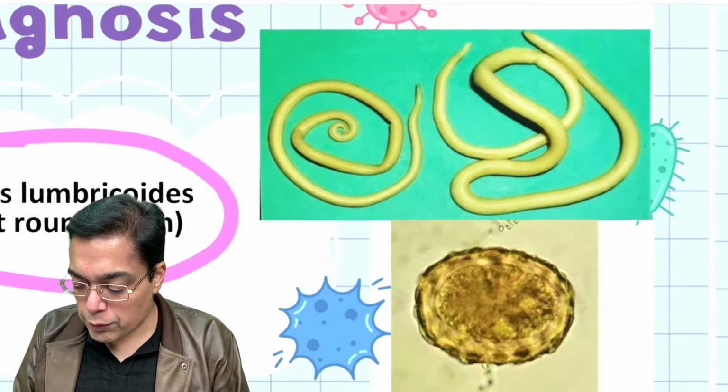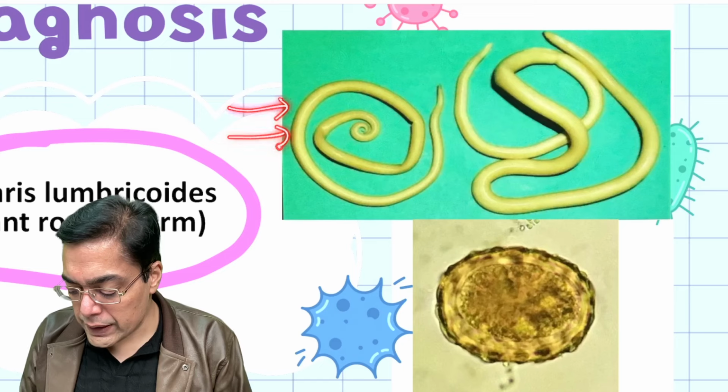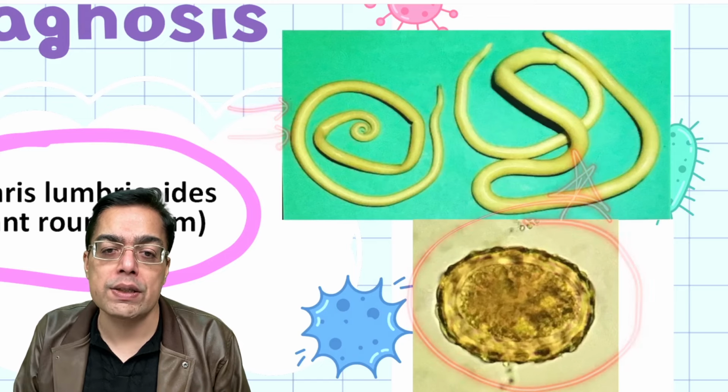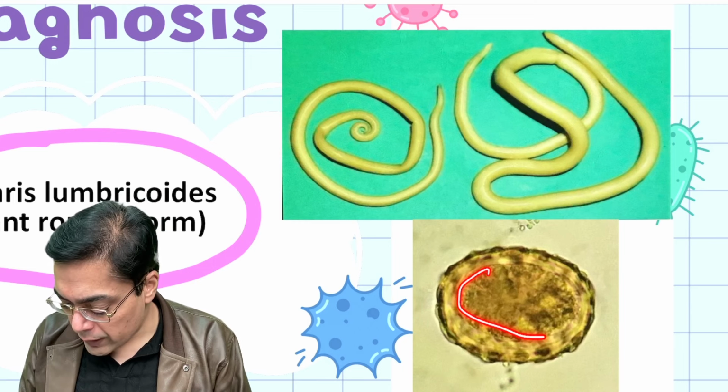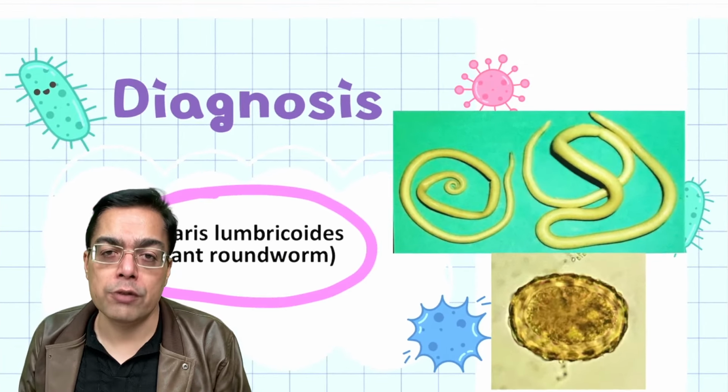Now that's an example of a gross image that you see of the thick white worm in the exam, and this is a very classical egg of Ascaris lumbricoides which is being asked in the exam. Make sure you're aware of the fact that you're having a thick shell over here, which helps you to identify this particular worm infestation.